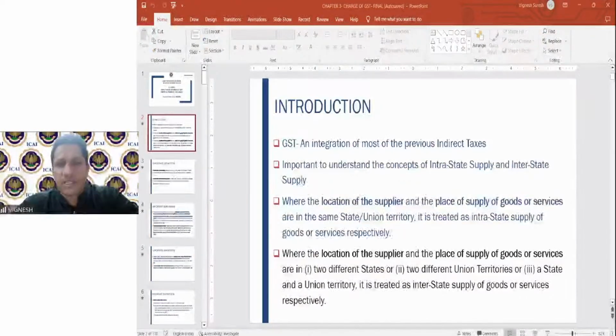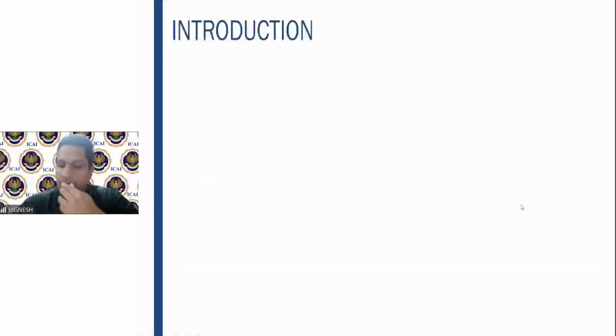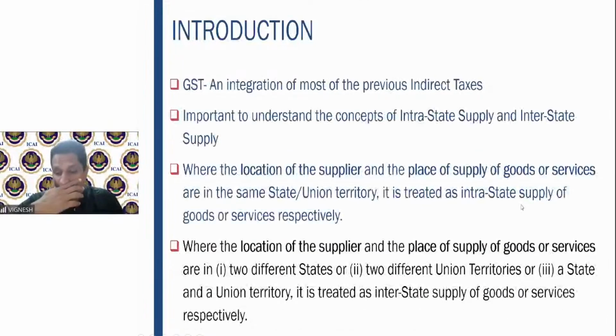See, when we covered the subject, there was a table in the presentation. I've also uploaded the presentation, by the way, in the online portal. Please download that. So there is a slide there which gives you indications as to when it is a composite and when it is a mixed supply. The thumb rule here is to understand whether those goods can be sold separately and whether there is a principal supply involved.